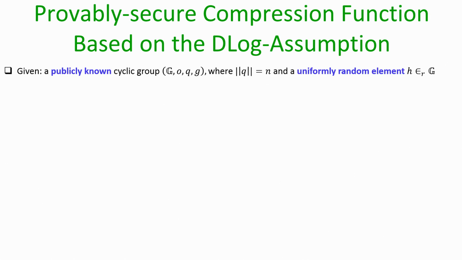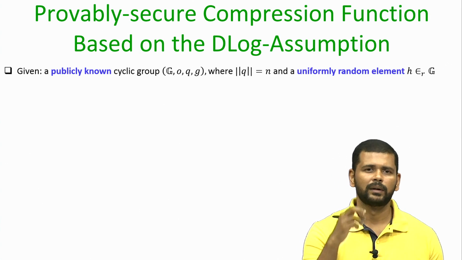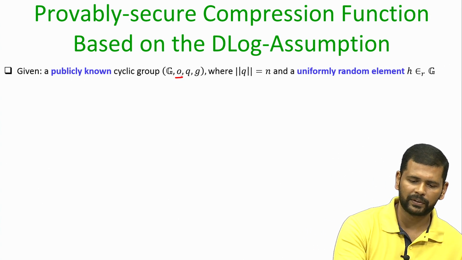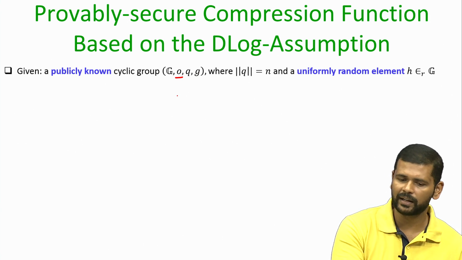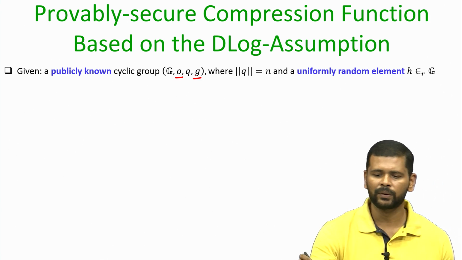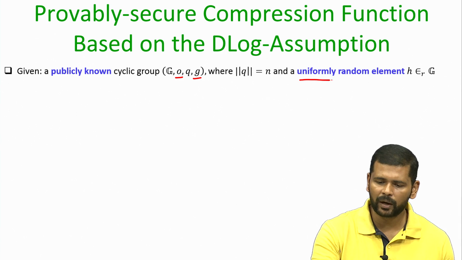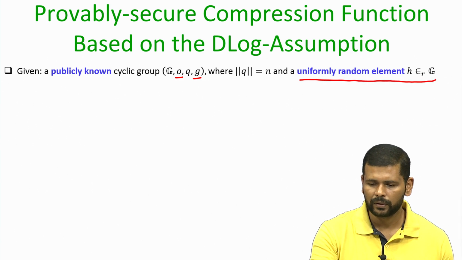So, what we are given here is the description of a publicly known cyclic group where the group operation is a multiplicative operation, that is without loss of generality, and we are given a publicly known generator. As a setup we are also given a uniformly random element from the group whose discrete log is not known to anyone.